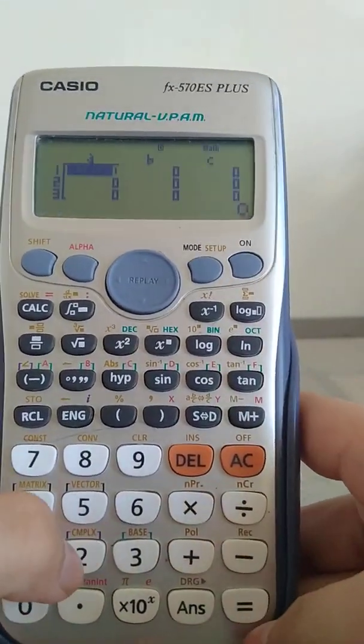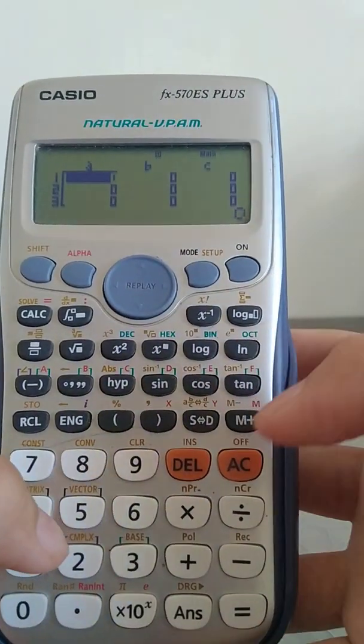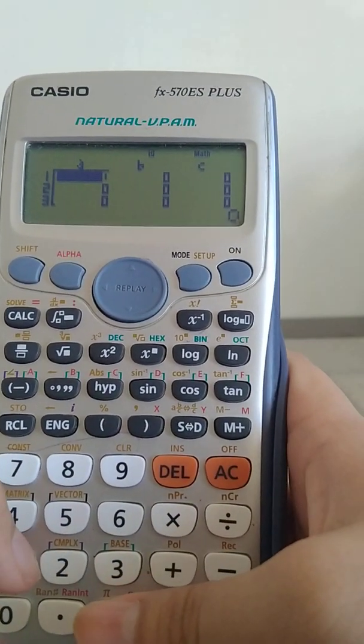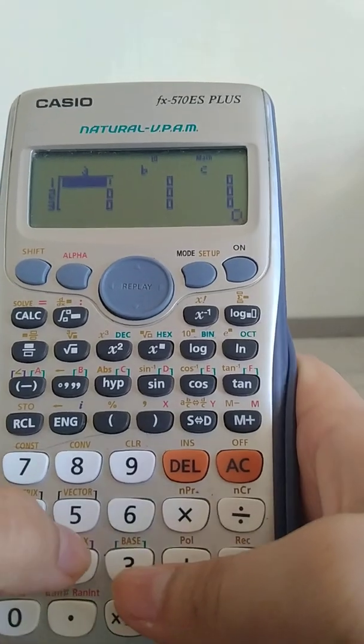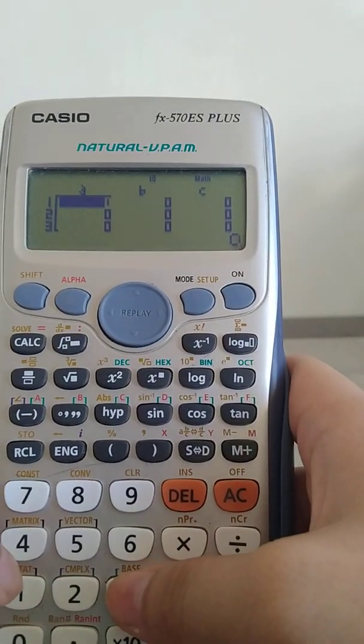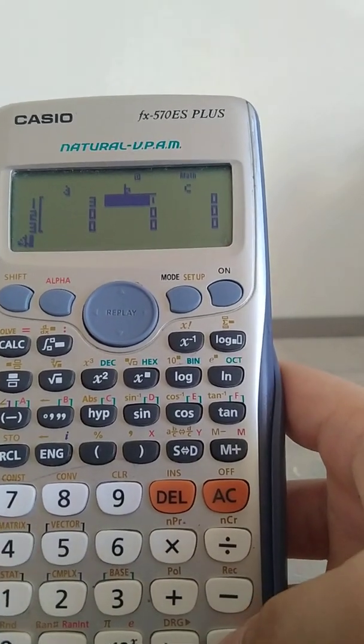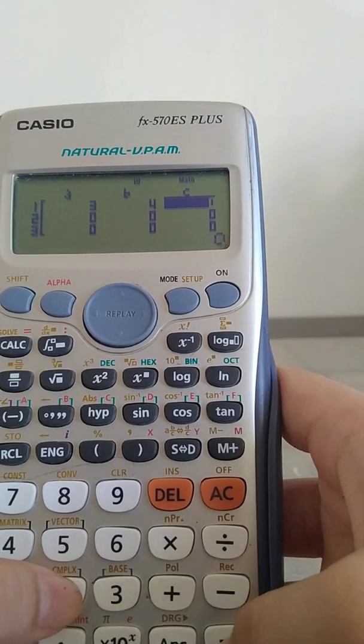So, press 2, and then we will have this 3 by 3 table, and then we have to plug in our known values, which are, the first function, our a value is 3, 4, and 2.